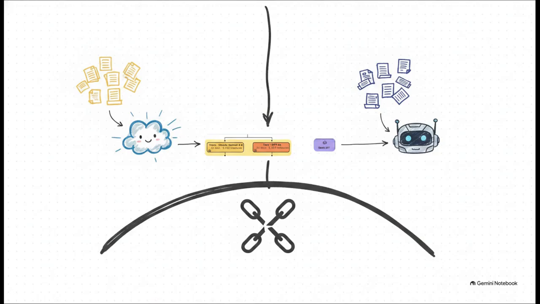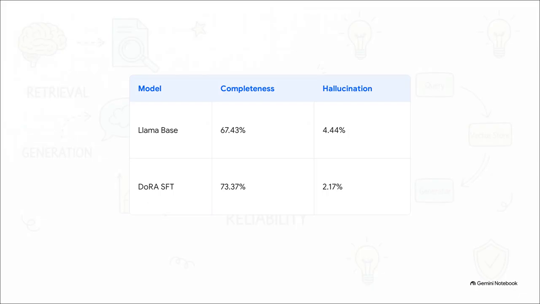To completely bypass this trap, DoRA brings in a cross-generator solution. The researchers explicitly decoupled the pipeline. What they did was use Anthropic's Claude Sonnet to build the training split from one set of documents, and then they brought in OpenAI's GPT-4o to build the testing split using a totally disjoint set of documents. By mixing up the AI families and using completely separate source texts, they effectively killed that mimicry bias dead in its tracks. And honestly, the data backing this up is just undeniable.